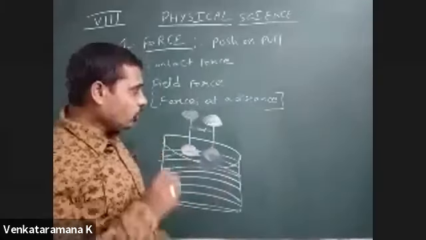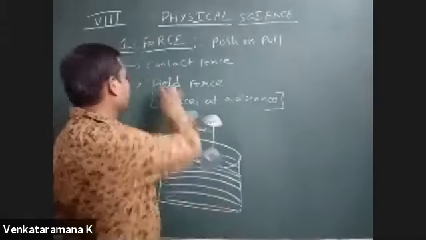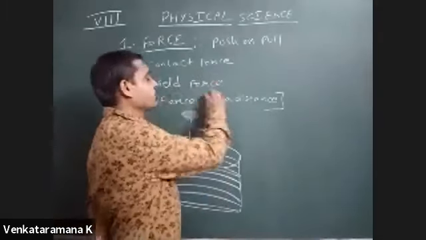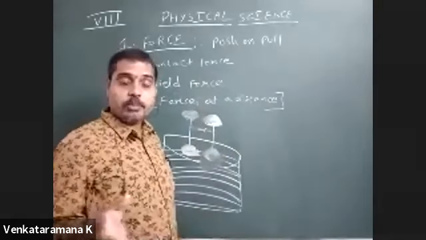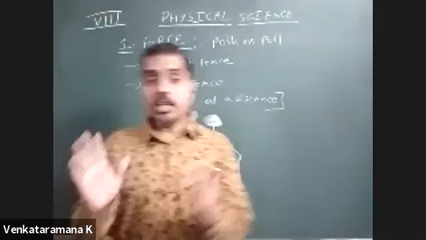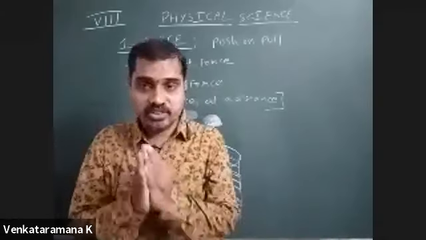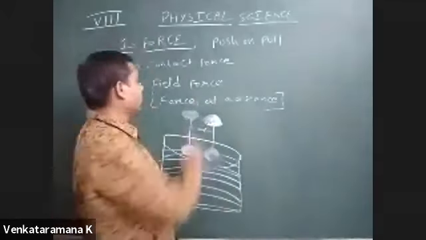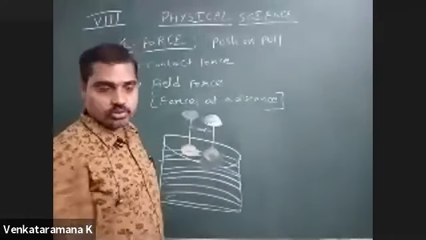If the force acts between objects without physical contact, we call it a field force or force at a distance. If a force acts between objects only by physical contact, by one surface contacting another surface, then we call it a contact force.